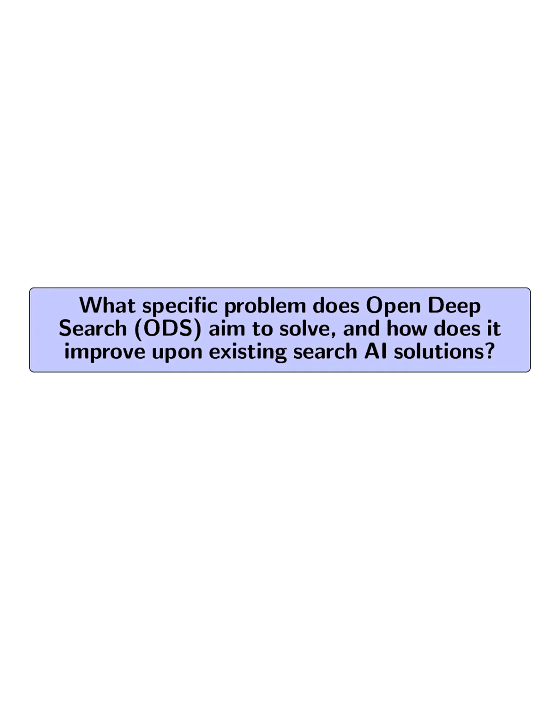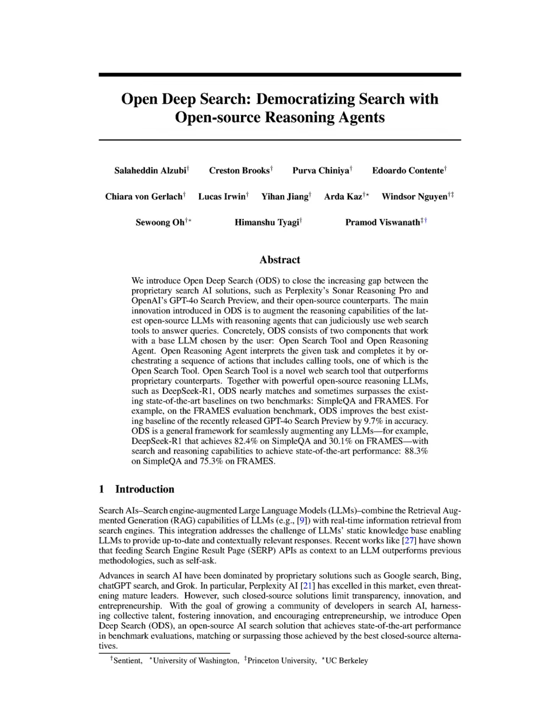What specific problem does Open Deep Search, ODS, aim to solve, and how does it improve upon existing search AI solutions? Open Deep Search, ODS, aims to solve the limitations of existing search AI solutions, particularly their reliance on static knowledge bases and lack of transparency due to being closed source.